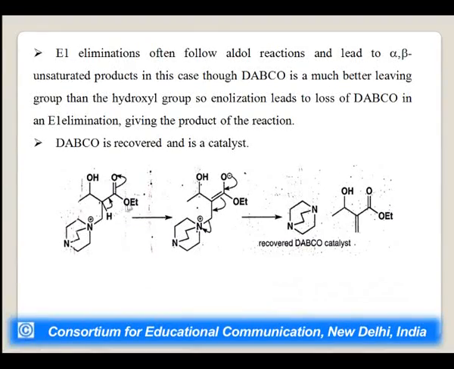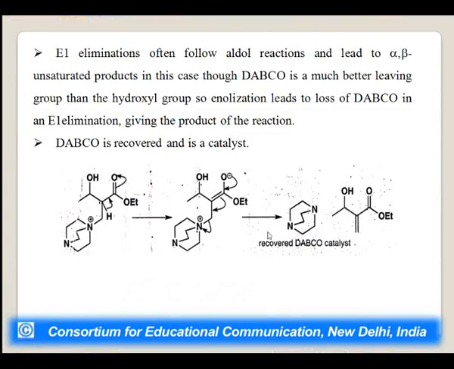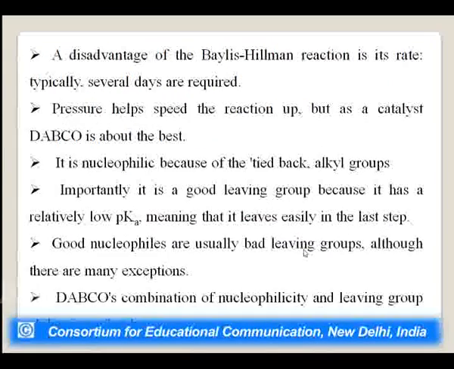How did the elimination take place? You can see over here, this kind of cleavage took place because this covalently bonded electron pair is attracted by this nitrogen because of its positive charge, and we get this kind of product along with the catalyst DABCO, which we recover over here.